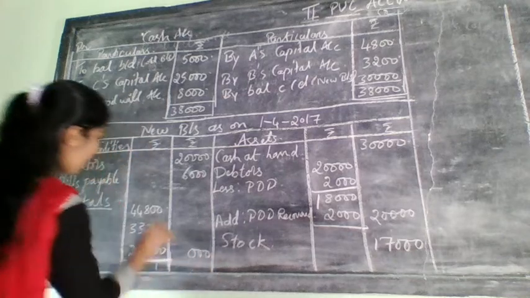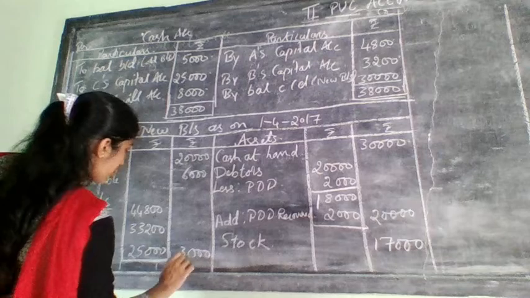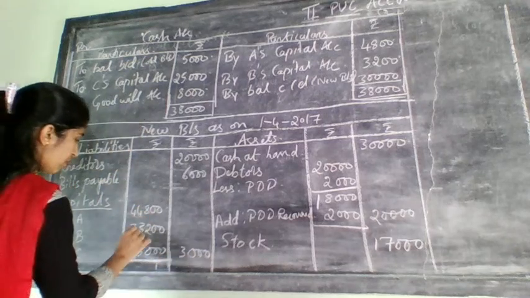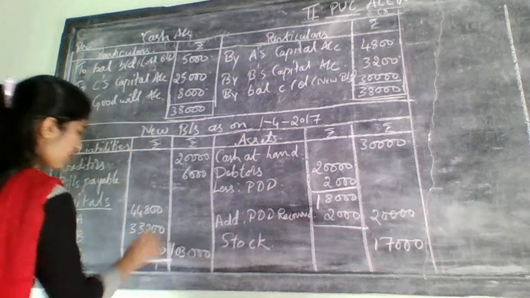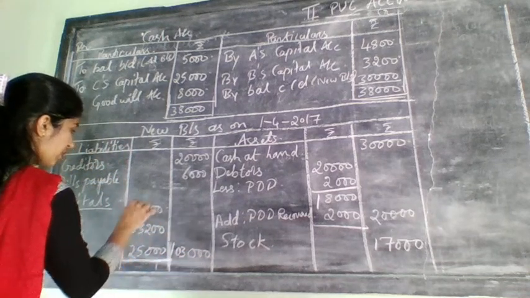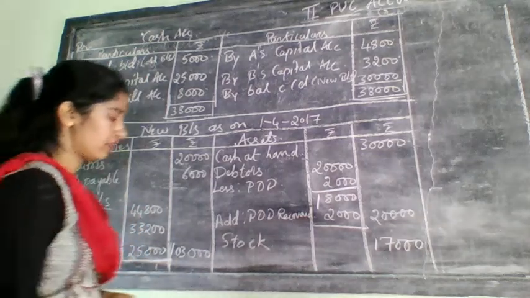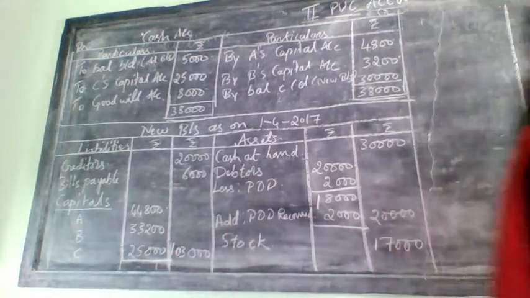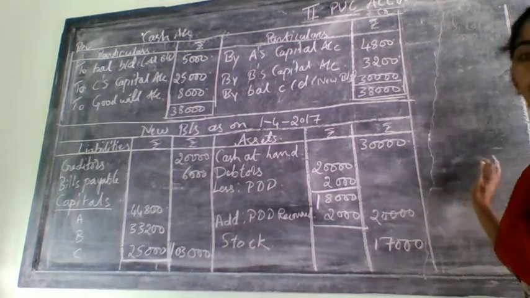How much it will come? 1,03,000. 1,03,000 as total capital.